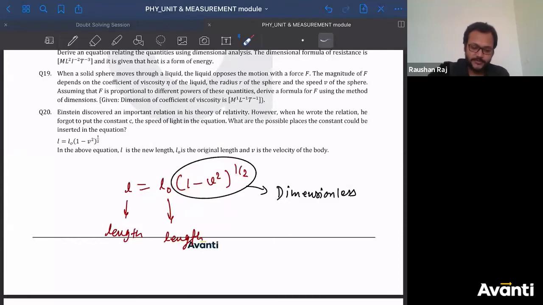Think about this. So already this 1 is what? A dimensionless. You can only subtract similar quantities. So if 1 is dimensionless, this part must be dimensionless as well. But in this equation, this is v square. That means the velocity ka square. So I can say that this is not correct, to get this part as dimensionless.